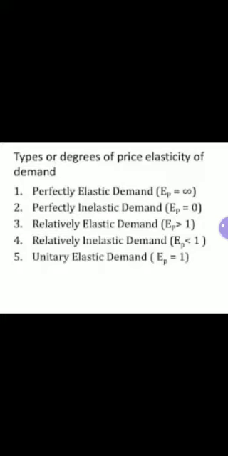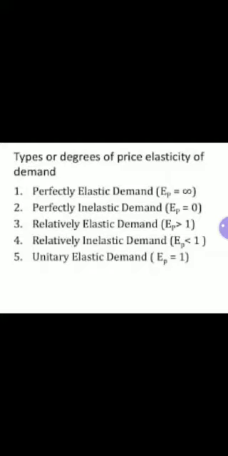Children, we need to talk about all these degrees in detail. Let me tell you what degree exactly means. The degree of responsiveness of demand for a commodity to change in its price may differ. To explain this phenomenon of degree of elasticity, economists express price elasticity of demand in terms of numerical value.